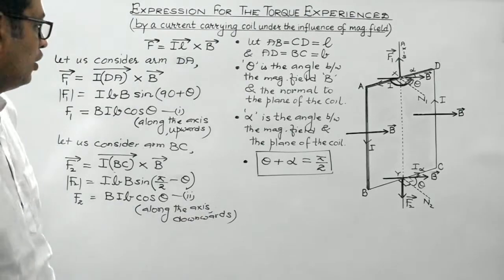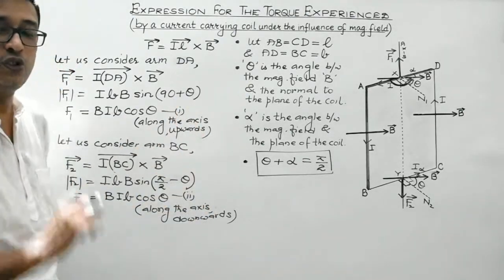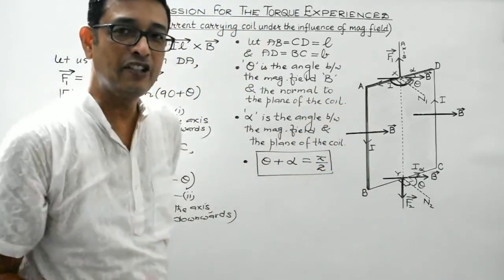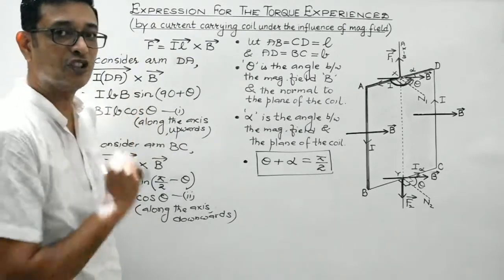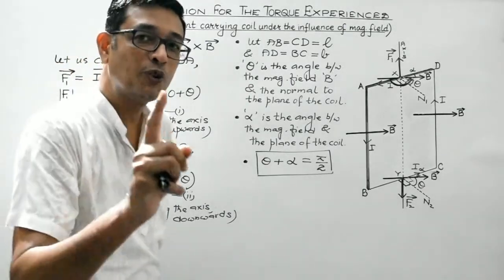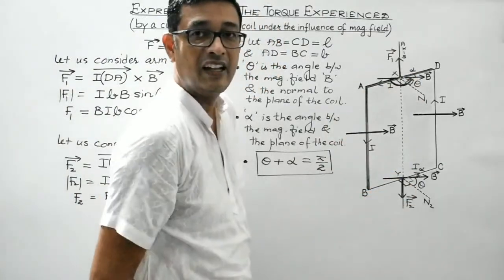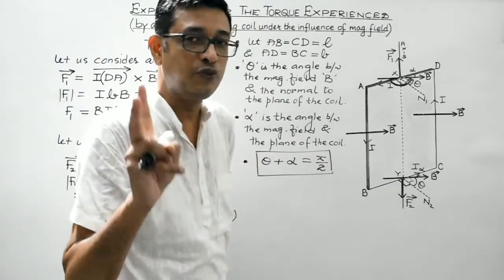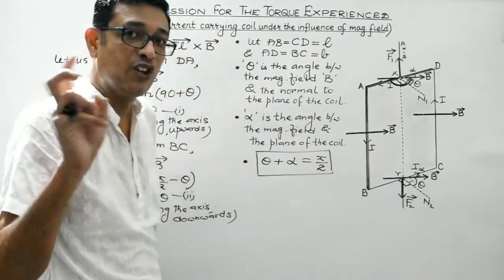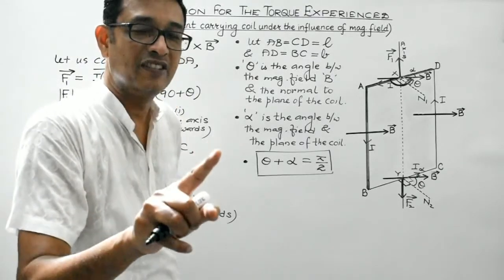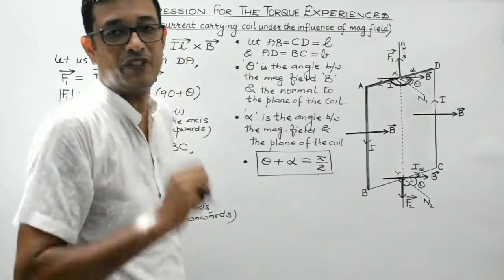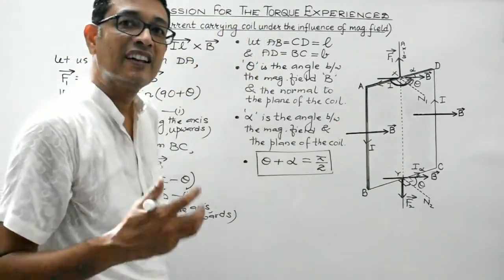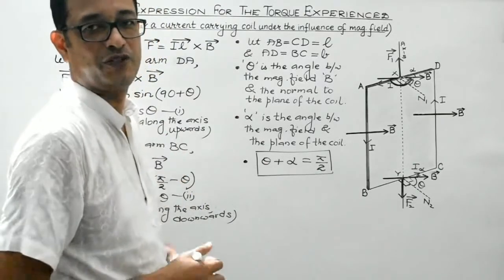Isn't it? Now observe these two. From 1 and 2, what do you conclude? These two forces, F1 and F2, both are of equal magnitude, each being equal to BIB cos theta. But they are oppositely directed, and they are acting on the same line. Their line of action is the same. So whenever two forces are of equal magnitude, acting in opposite direction and having the same line of action, then they tend to nullify or cancel out the effect of each other, right? So these two forces, F1 and F2, will cancel out the effect of each other, right?